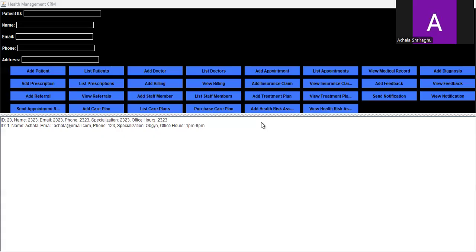Second is a wrapper class for form handling. So the purpose of this is to simplify the creation and management of GUI forms dynamically. So how will we do this? Basically, we implement a form wrapper class to dynamically create forms based on entity fields. We can use annotations such as @required or @null, email that will reflect to create certain validation rules. So this will save time when adding new entities and it will ensure form consistency.